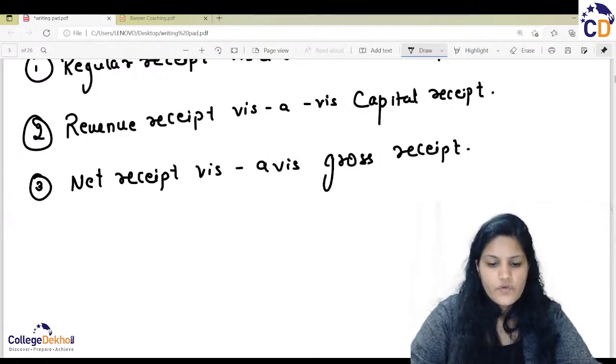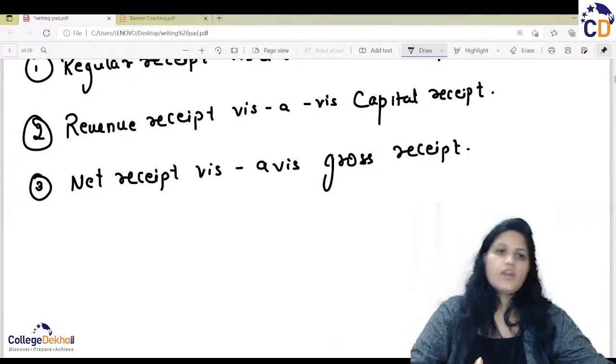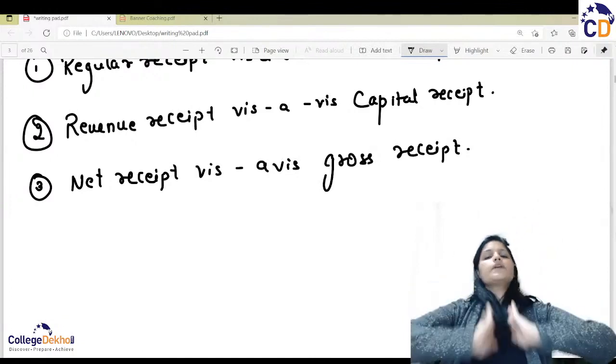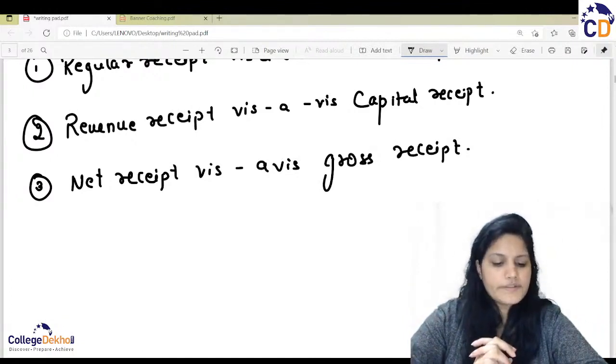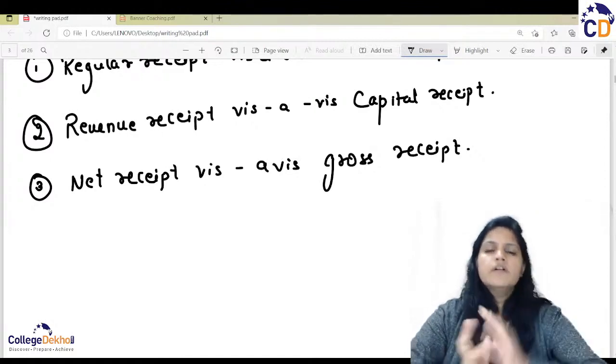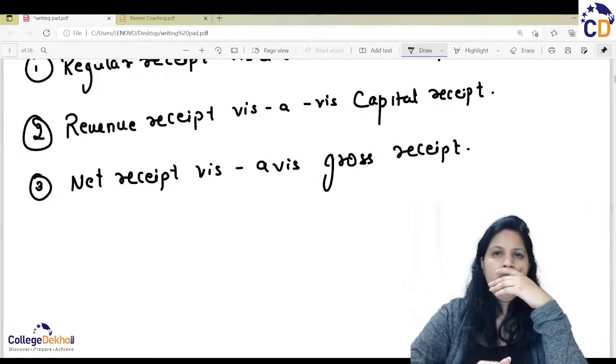So for that, we must know the proper way to calculate the tax value. Gross receipt is also important to understand, because gross is the amount before deducting any expenditure.